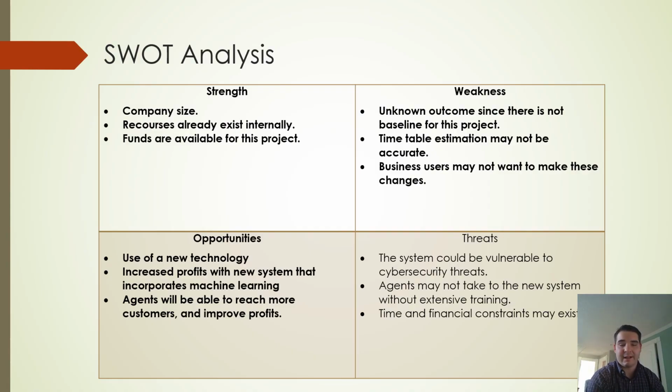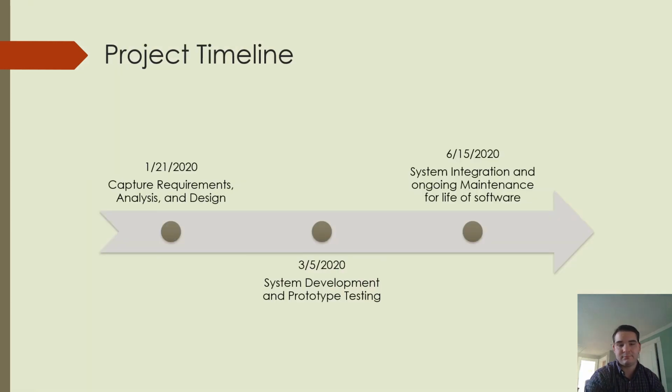This is a SWOT analysis of our current situation with the company. We have the strengths, weaknesses, opportunities, and threats. This is the project timeline. Again, we would like to have this done in 6 months. So if we started at the end of January 2020, we would like to have it done by mid-June and fully integrated into our system and tested.